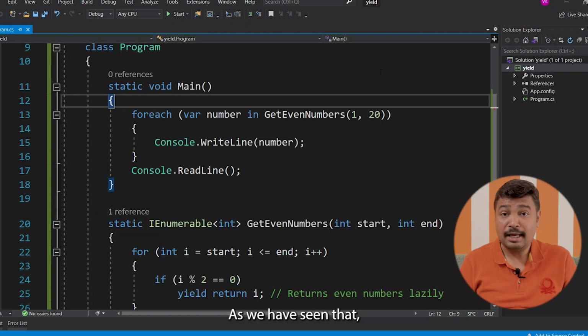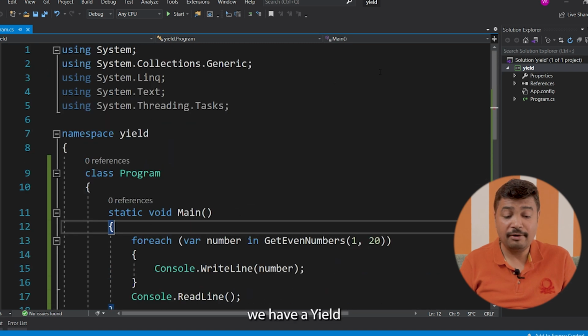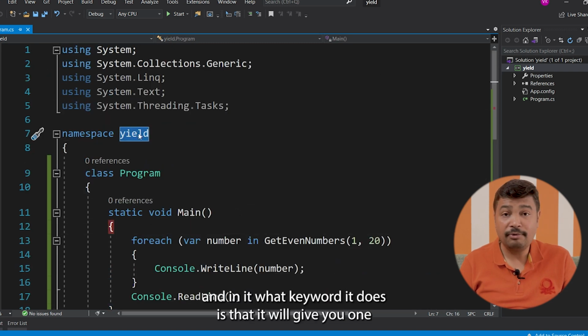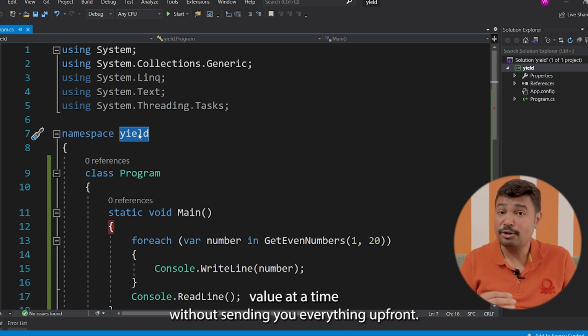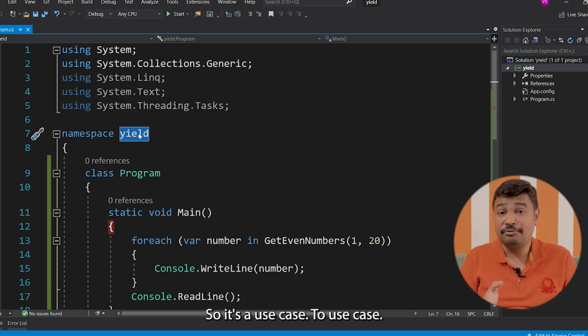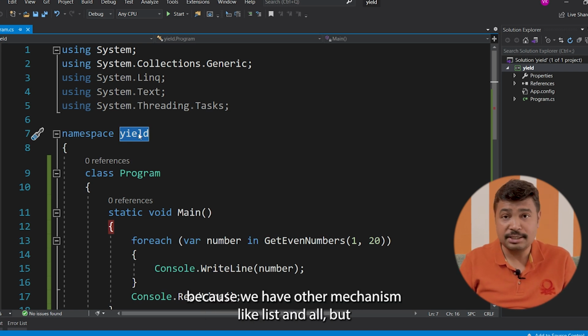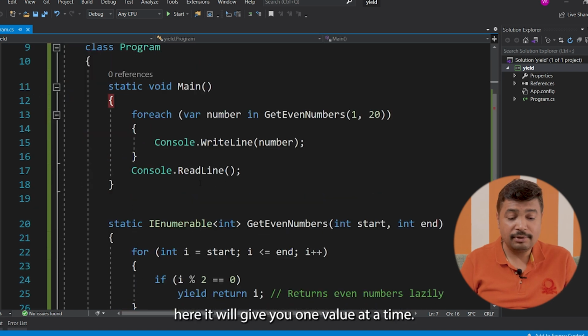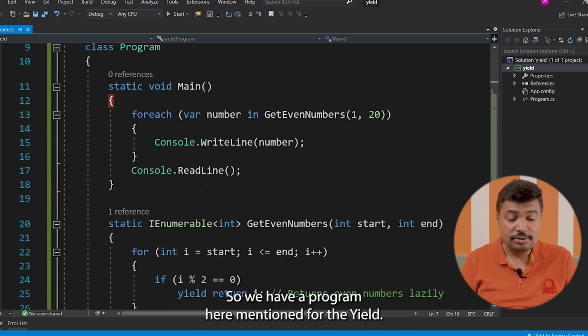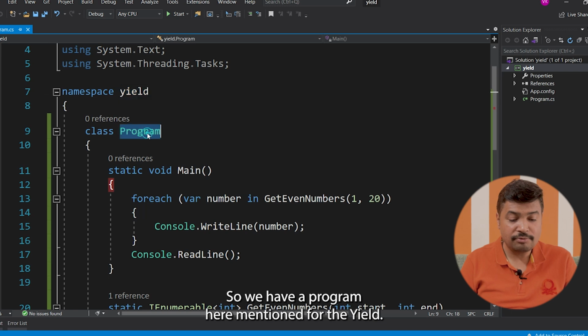As we have seen, yield is a keyword that gives you one value at a time without sending you everything up front. It depends on the use case. I'm not saying you should use it every time, because we have other mechanisms like list, but here it will give you one value at a time. So we have a program here for the yield.